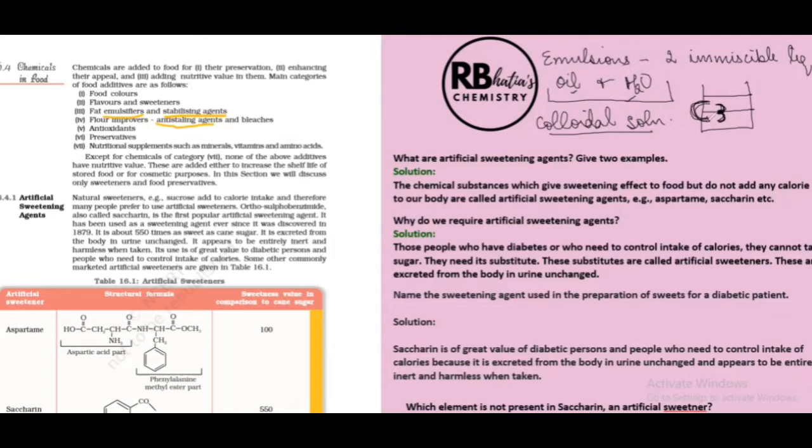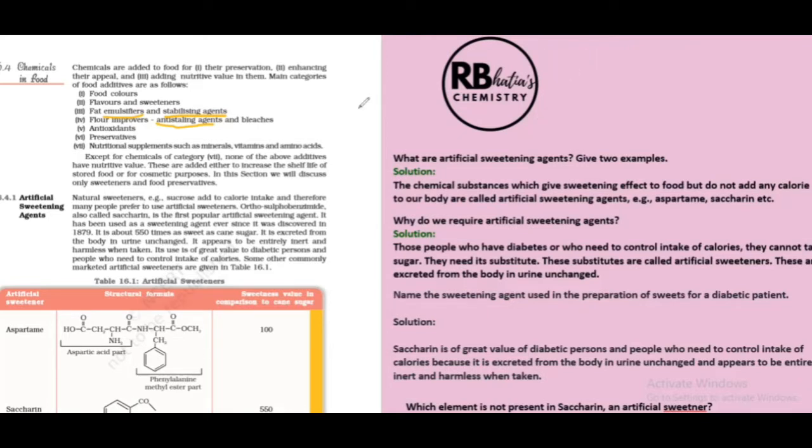The agent that helps in intermixing of these two components together is called an emulsifying agent. If I give you an example of an emulsion, the cold creams that we use are emulsions of oil and water. But we cannot see oil and water separated. So what gives them that stability? What helps oil and water to stay together? It's the emulsifying agent or the stabilizing agent. Details of this you've done in the surface chemistry chapter.